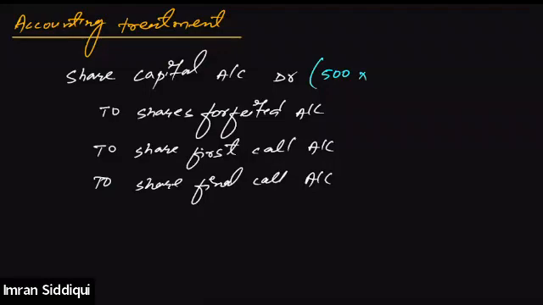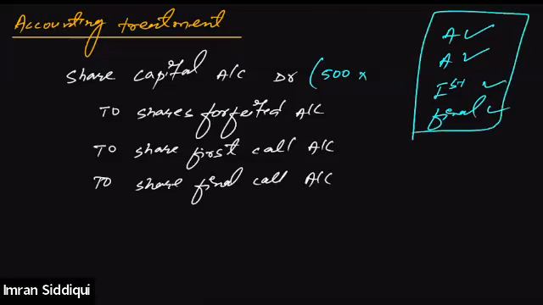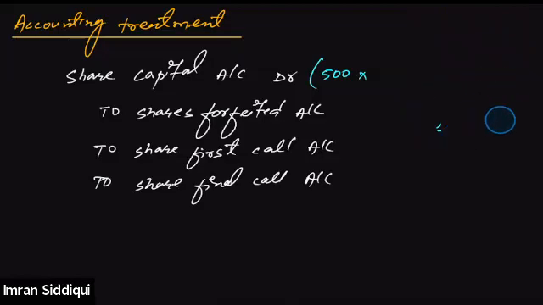So as per our example, company asked for the application money, yes. Company asked for the allotment money, yes. Company asked for the first call, yes. Company also asked for the final call, yes. Company asked for all the installments. That means total call money is 10 rupees, right? So 500 into 10, it will be 5,000.